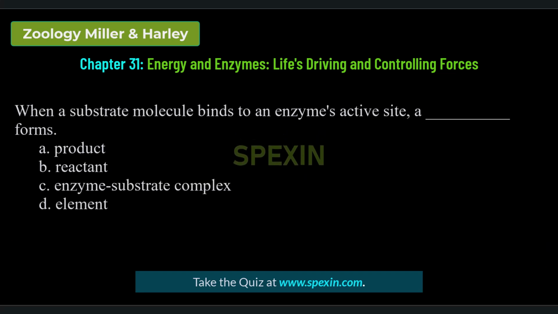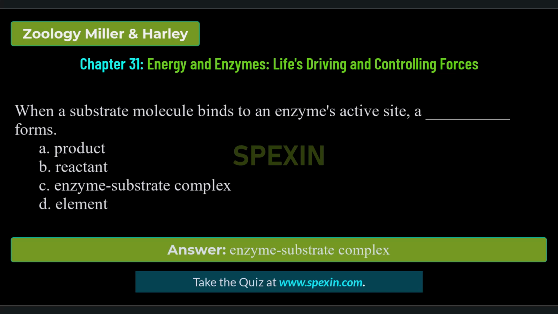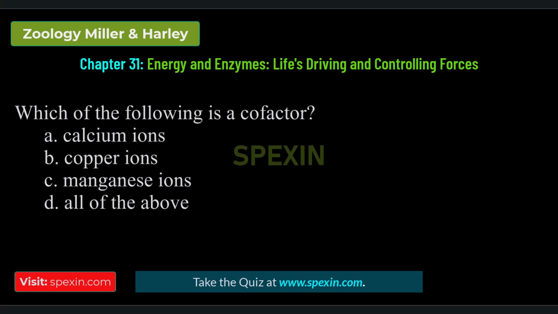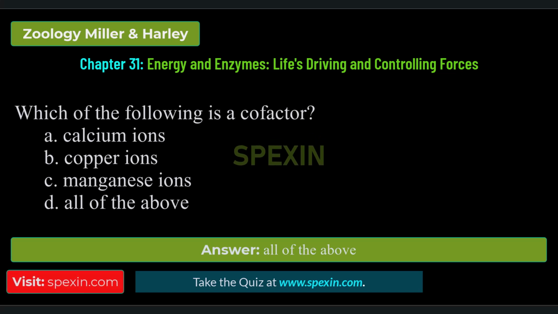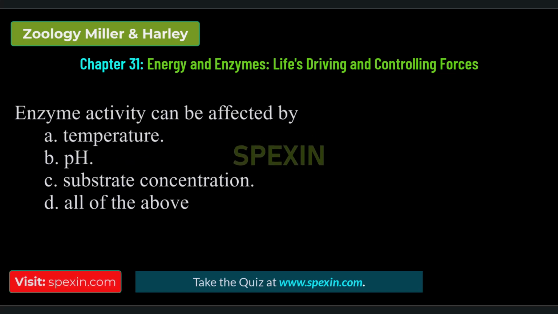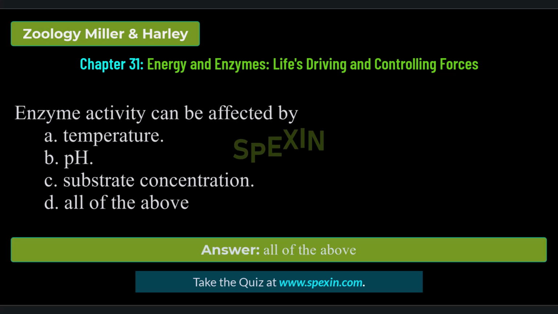When a substrate molecule binds to an enzyme's active site, a dash forms. Product, reactant, enzyme substrate complex, element. Correct answer: enzyme substrate complex. Which of the following is a cofactor? Calcium ions, copper ions, manganese ions, all of the above. Correct answer: all of the above. Enzyme activity can be affected by temperature, heat, substrate concentration, all of the above. Correct answer: all of the above.